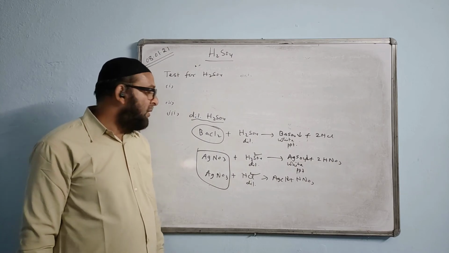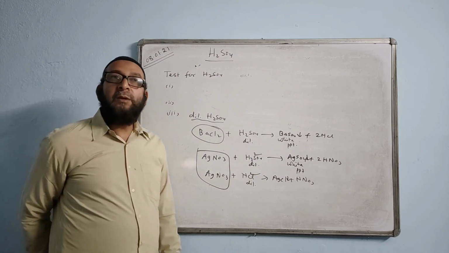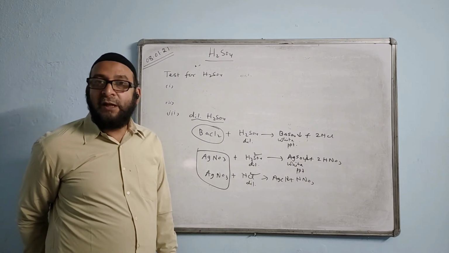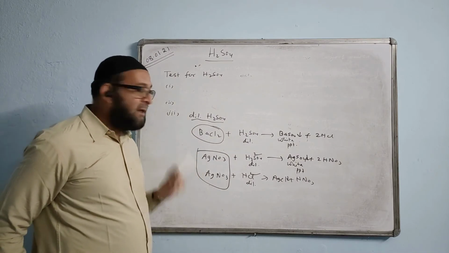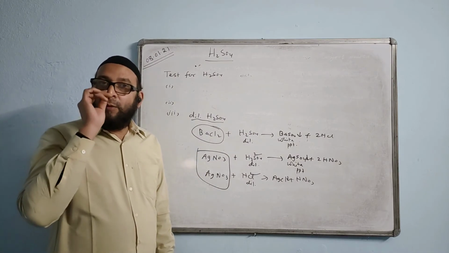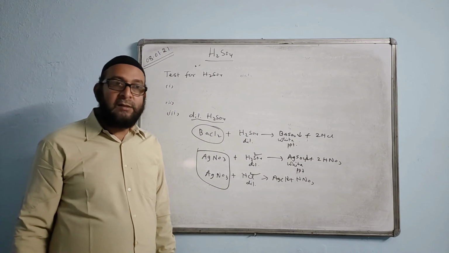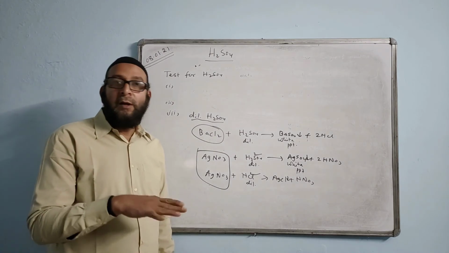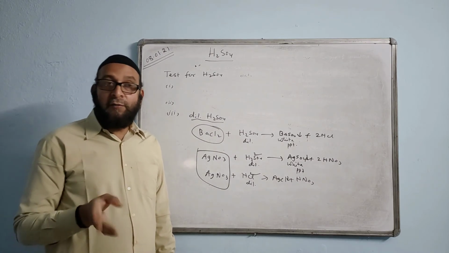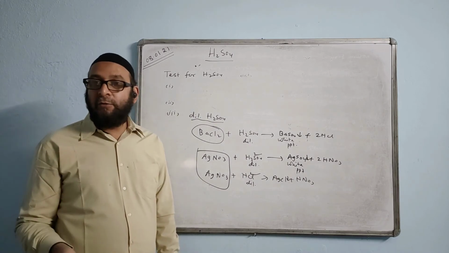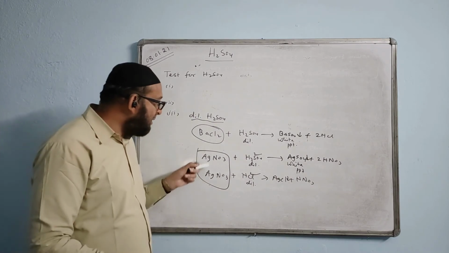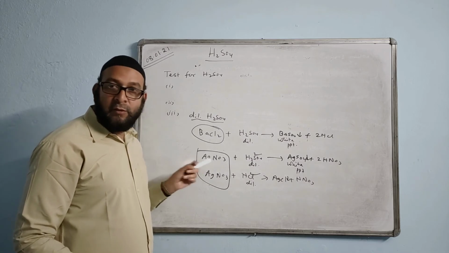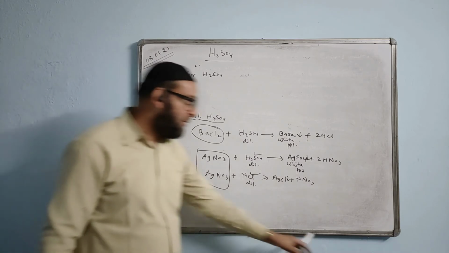That is the difference. So, name two solutions for the test of sulfate radicals: BaCl2 and AgNO3. Or name a common solution for the test of sulfate and also chloride: the answer is AgNO3, silver nitrate.